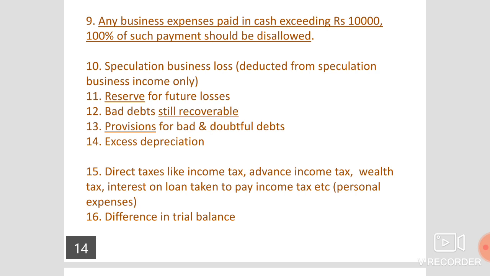So we should not treat it as full bad debts, and only if it is fully declared as bad debts, then we can show it on the debit side of the P&L account. So bad debts still recoverable is treated as inadmissible.